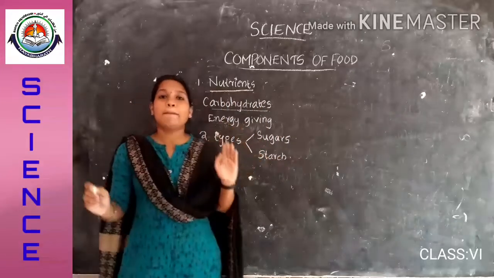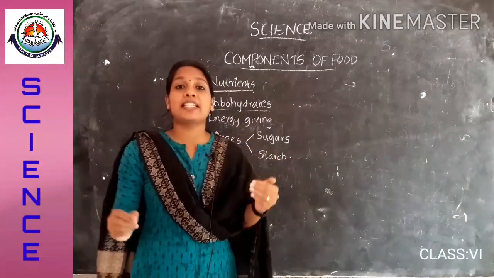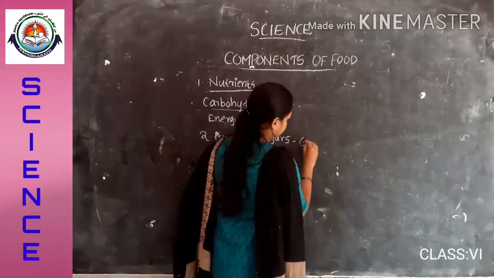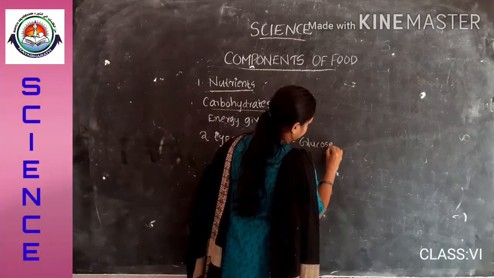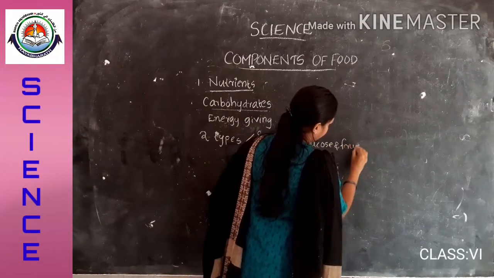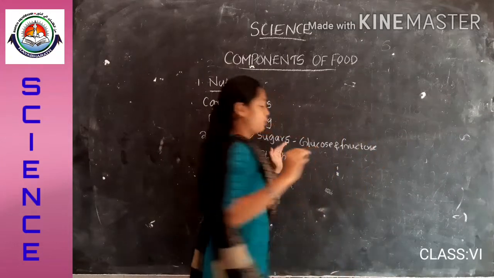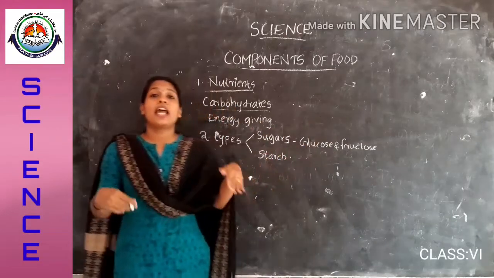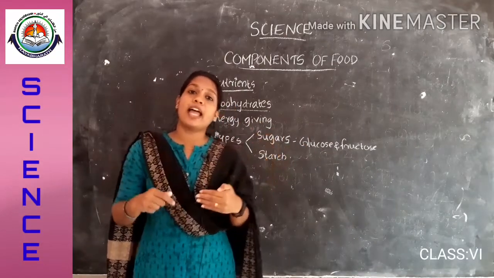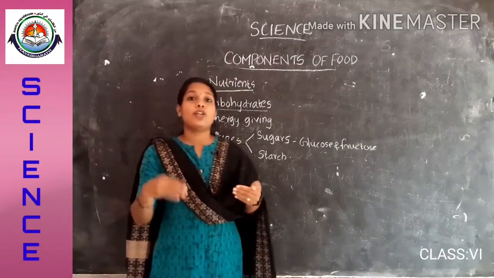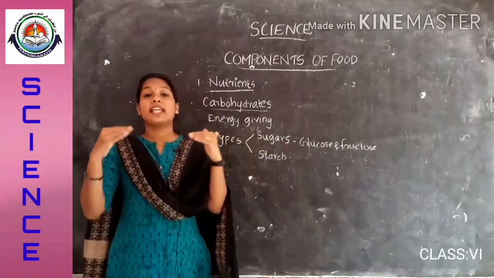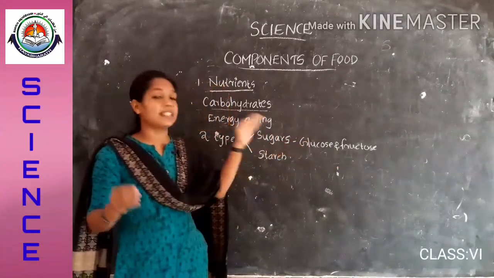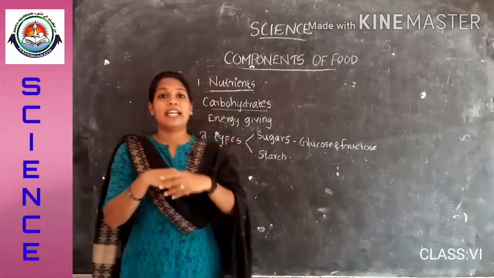Sugars are the simple carbohydrate which is present in the form of glucose and fructose. So sugars are simple carbohydrate present in the form of glucose and fructose. And sugars have sweet taste and also provide instant energy for us. Okay, this is about sugars, and the sugars are obtained from different food items. It is obtained from